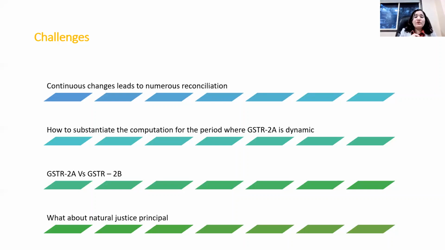Definitely these rules are introduced to catch the fraudulent taxpayer. But whether the rule, as drafted, leads to catching the fraudulent taxpayer or to harassing the genuine taxpayer, that question arises.